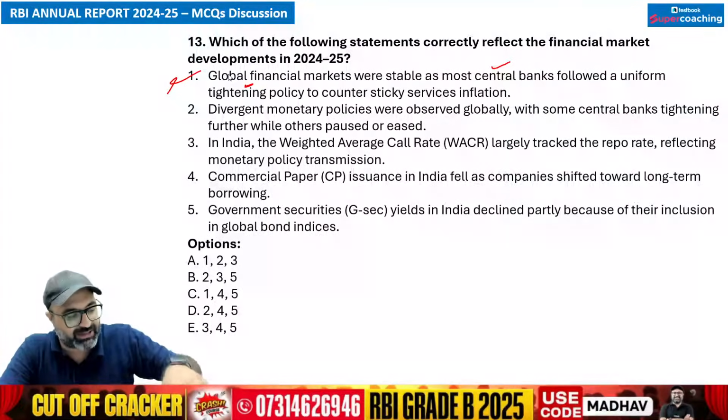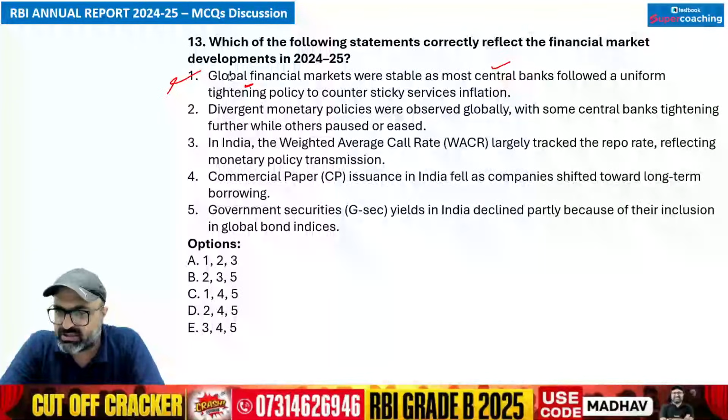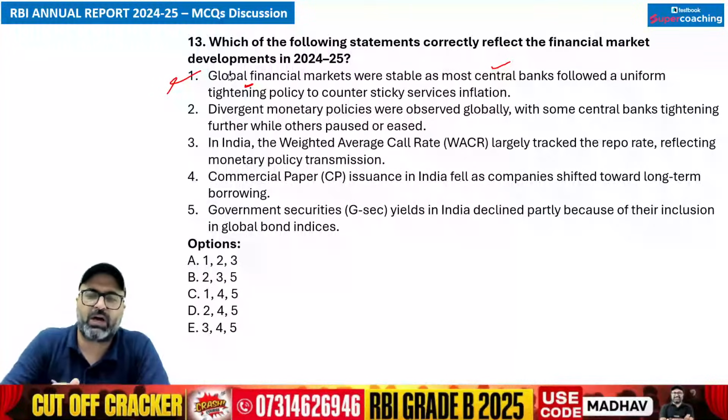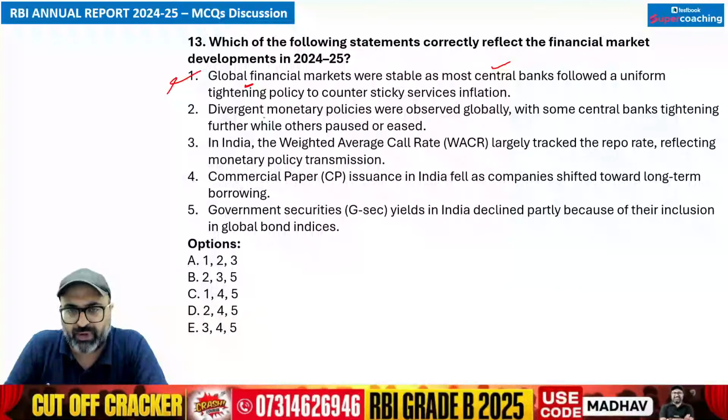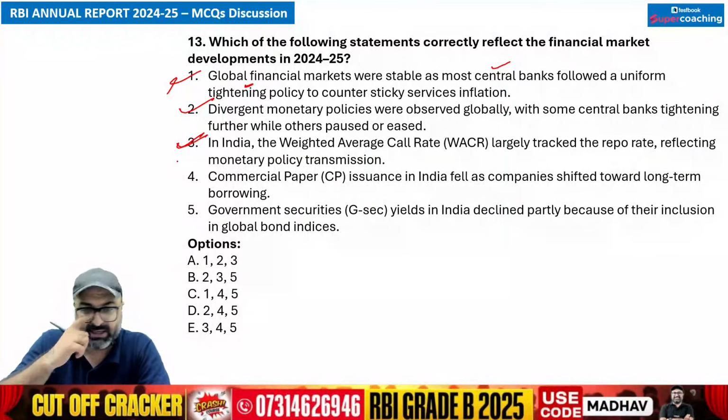So global markets were volatile. I would say they are still almost volatile, not stable. Central banks did not follow a uniform policy. So this is wrong. Divergent monetary policies were observed globally, with some central banks tightening further while others paused or eased. So that is correct. In India, the weighted average call rate largely tracked the repo rate. इंडिया में जो weighted average call rate था, that was close to the repo rate, that is correct.